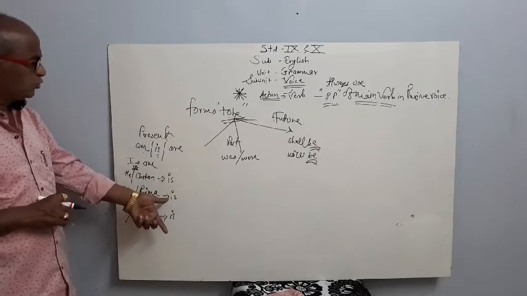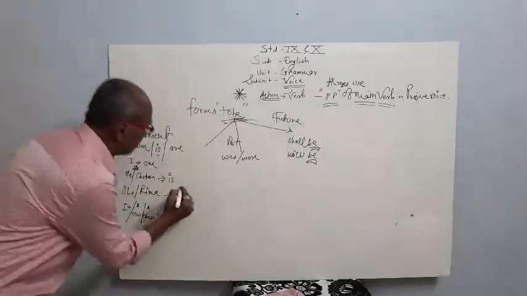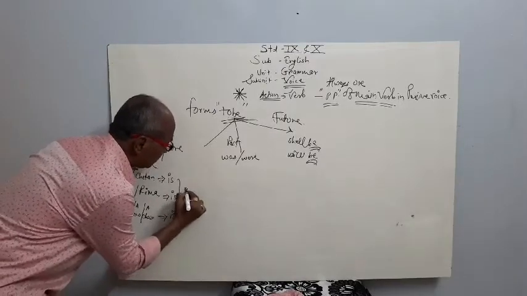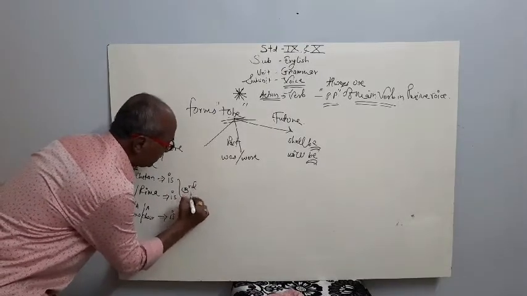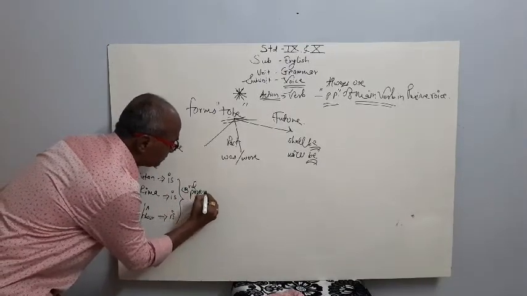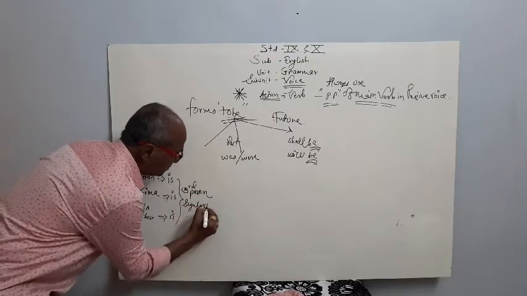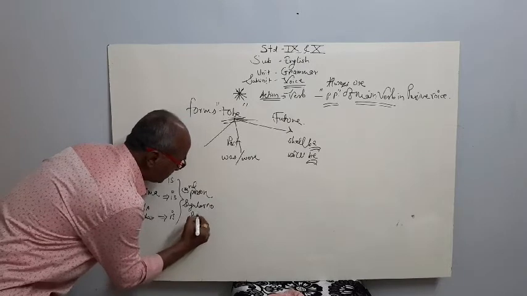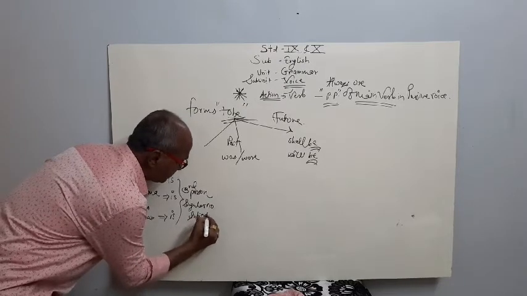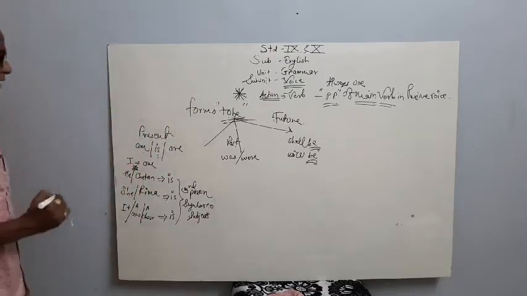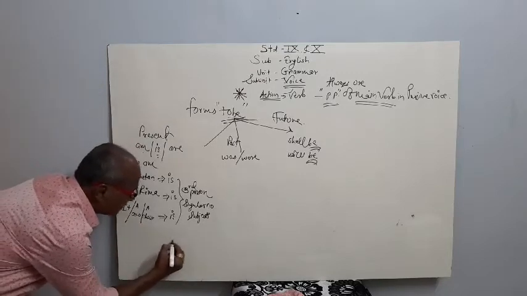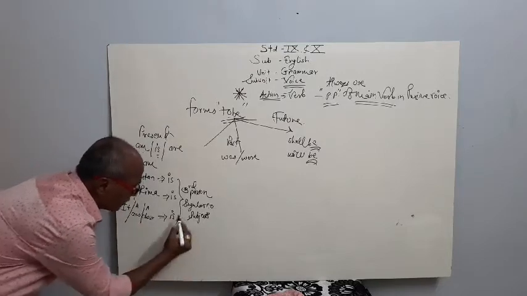So is is used for third person singular number subjects, and are is used for plural.